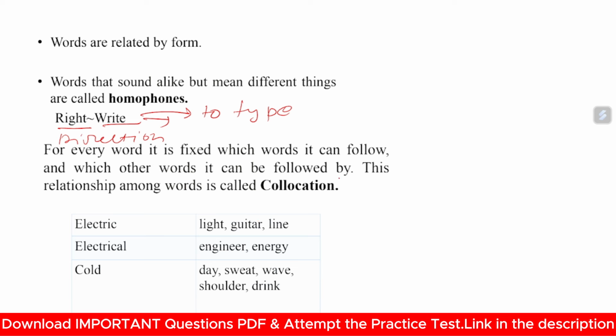For every word it is fixed which word can follow it, and this relationship is called collocation. There are some words in the English vocabulary where the partner of a certain word has been fixed. That word can only be used for that particular word. Suppose electric light, electric guitar, electric line. A synonym of electric cannot be used for light, guitar, line. Electrical engineer and energy. Cold day, cold wave. These are all collocations.